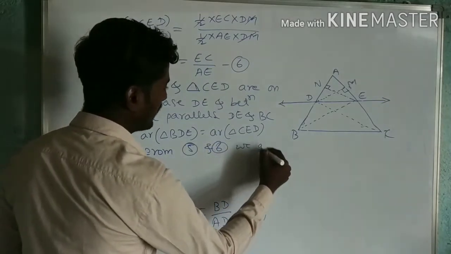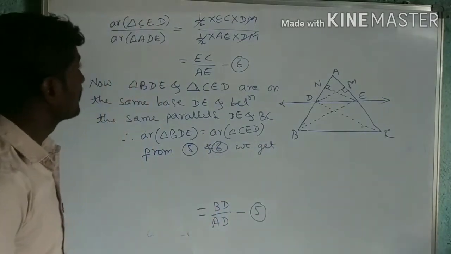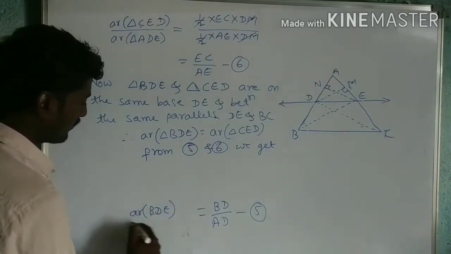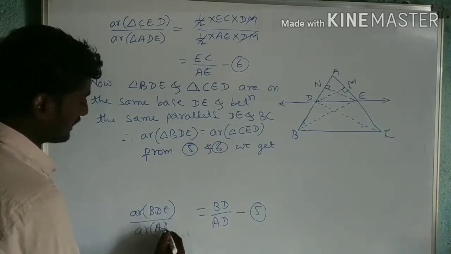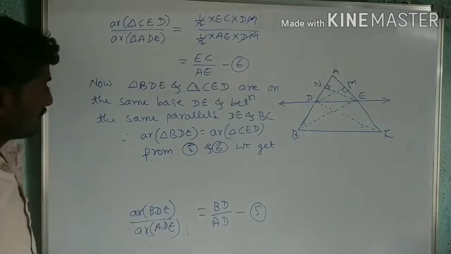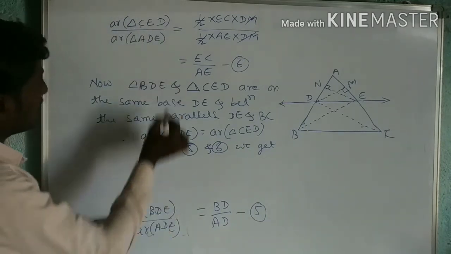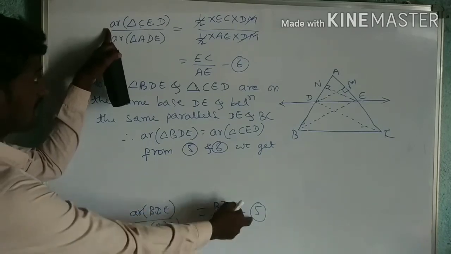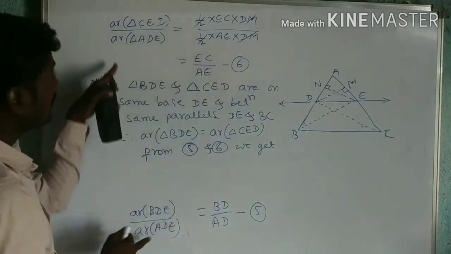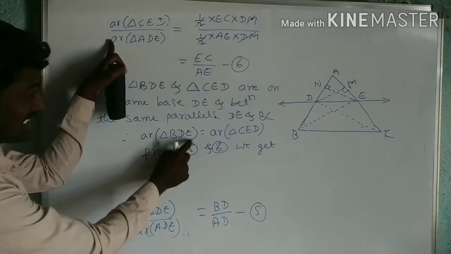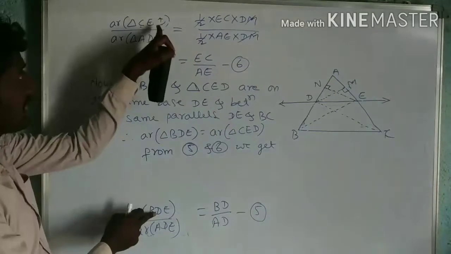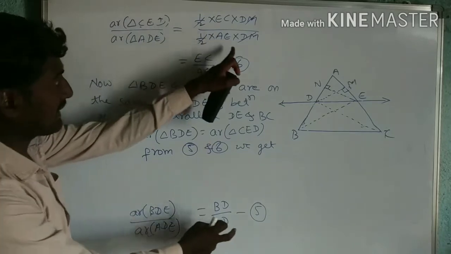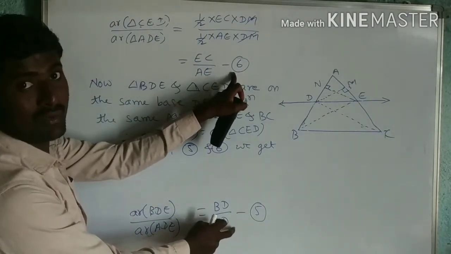we can write what we get. See here, this is area of BDE divided by area of ADE. Now these two, CED and BED, are equal, meaning the LHS of the fifth equation and the LHS of the sixth equation are equal, because area of BDE is equal to area of CED. Then I can take the RHS of equations 5 and 6.